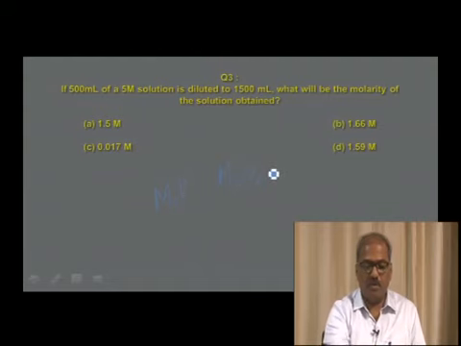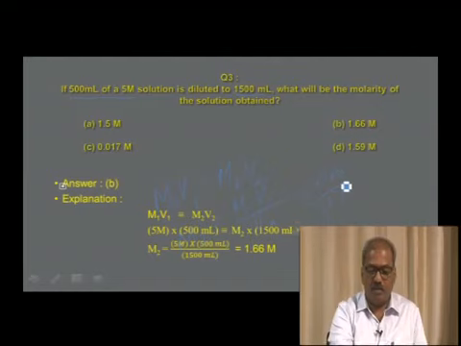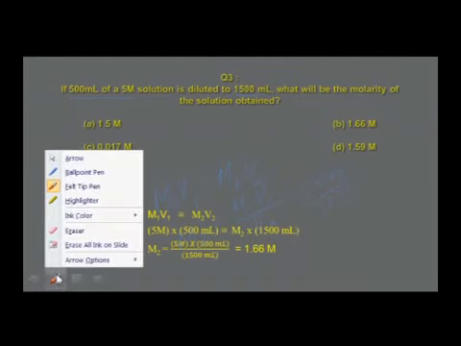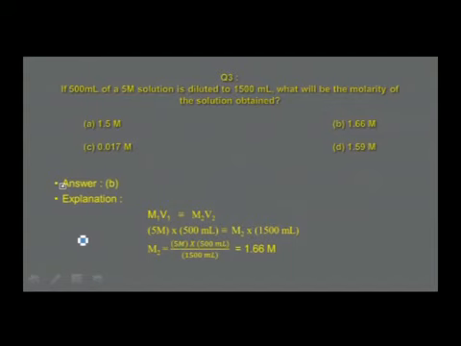So M2 is M1 V1 divided by V2, which is 500 times 5 molar divided by 1500. Using this formula, the answer is 1.66, and the correct answer is option B, that is 1.66 molar.